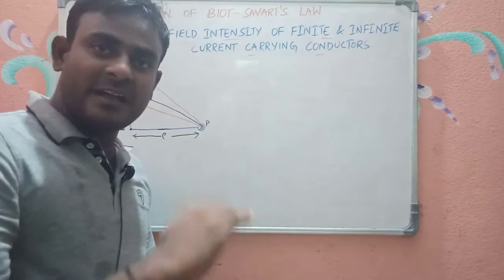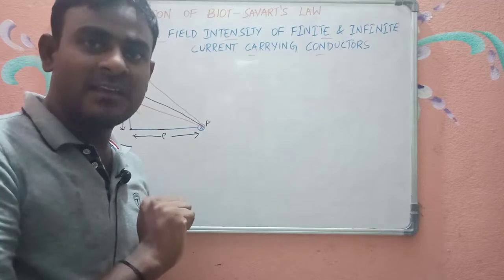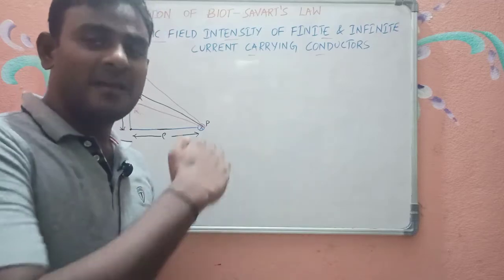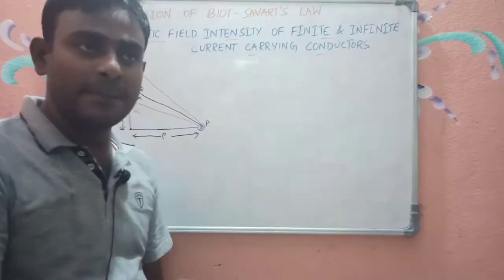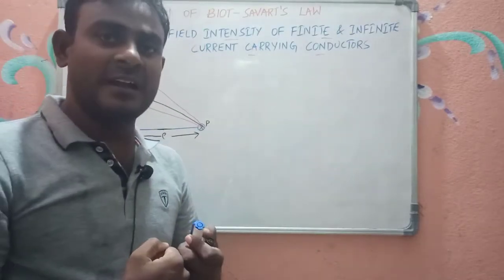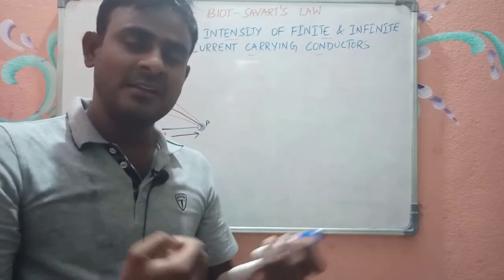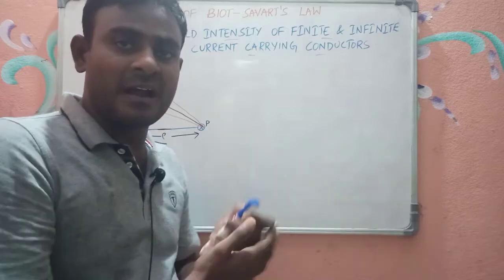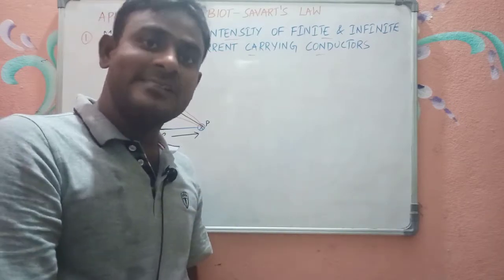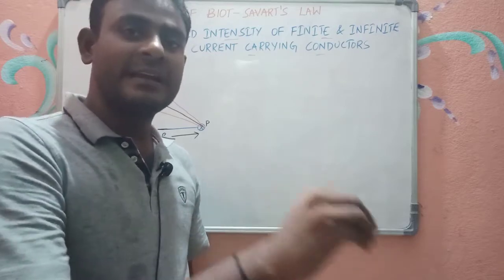Practically, infinite current carrying conductors do not exist, but ideally we can consider it as infinite because the length of the conductor is very much higher when compared to the distance from the conductor to the point of interest. If this distance is very much lesser when compared to the length of the conductor, then we can treat it as an infinite current carrying conductor.